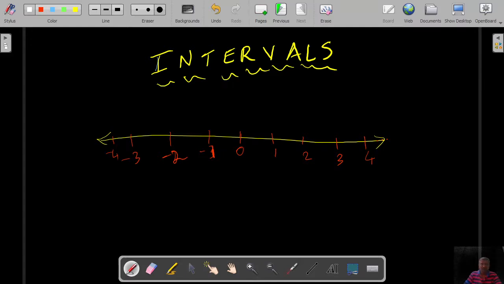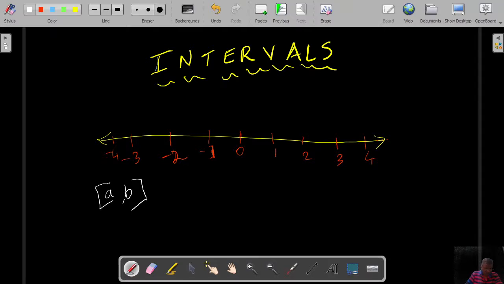Now here there are so many possibilities. We have different types of number lines. We say like this, A comma B. What is A comma B?